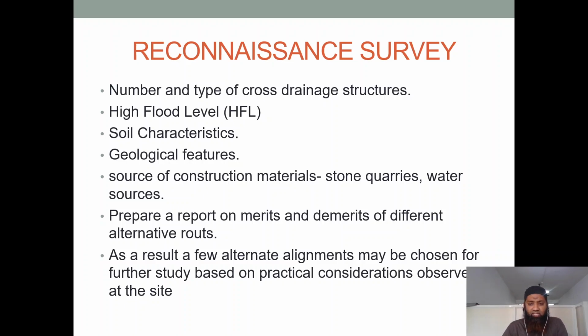Prepare a report on merits and demerits of different alternative routes. So we have to come up with different alternative routes and finally one route will be decided. On the different alternative routes, all this survey should be done. As a result, a few alternate alignments may be chosen for further study based on practical considerations observed at the site. As I had told you, sometimes on the map some features are available, but on site they are not as what we have thought on the map.